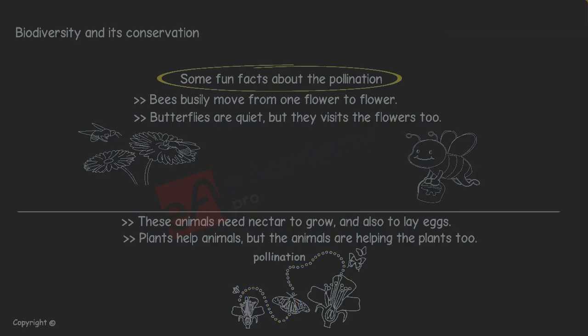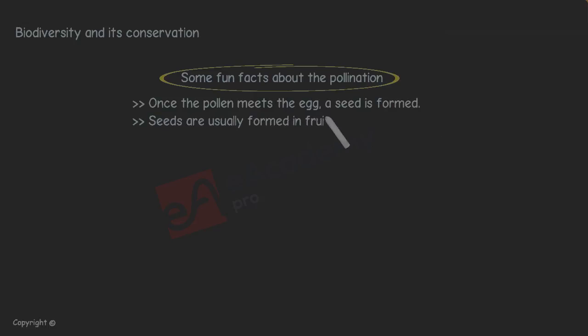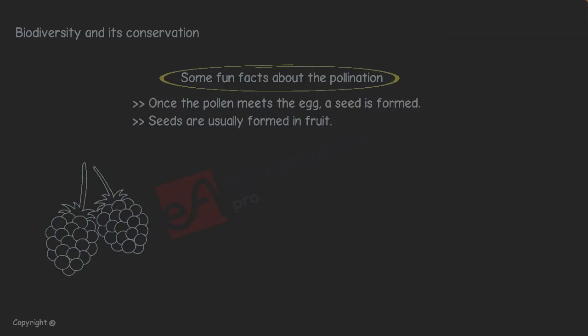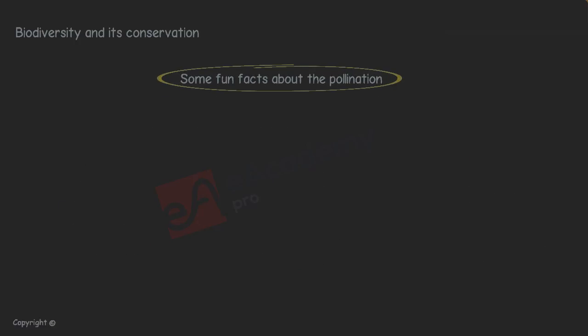If the pollen lands in the right place, it moves down through the pistils to the eggs which are inside the flower. Number 1. Once the pollen meets the egg, a seed is formed. Number 2. Seeds are usually formed in fruit. A berry is a fruit. So is an apple. Even a pea or tomato is a fruit because it contains seeds.